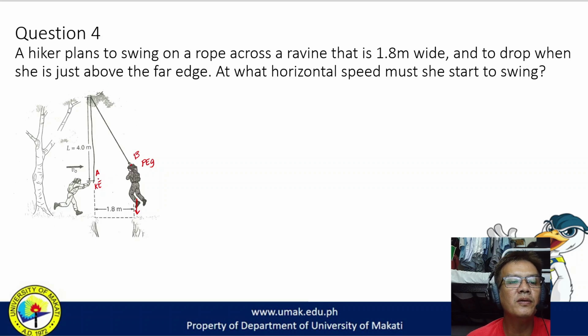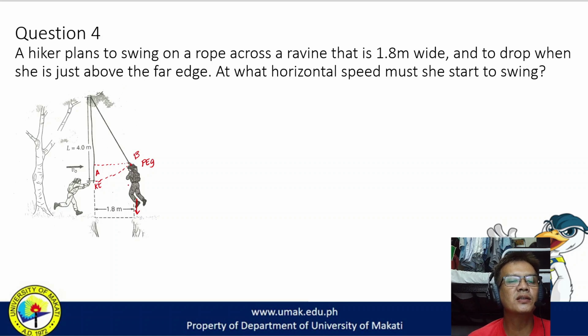How fast must she run to be able to sustain a certain amount of length that will allow her to reach this point? So ito yung kailangan niyang ma-attain na height, which is yung gravitational potential energy.